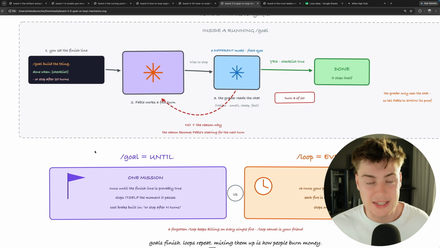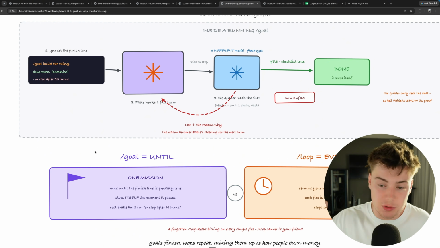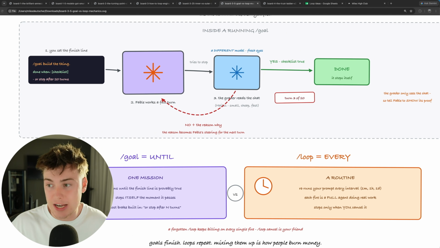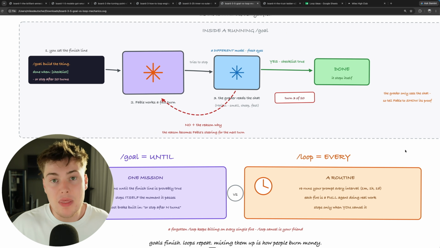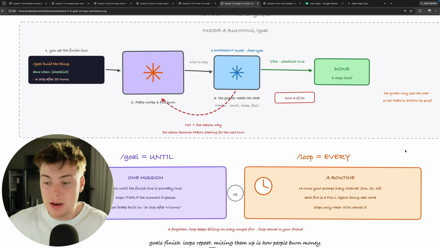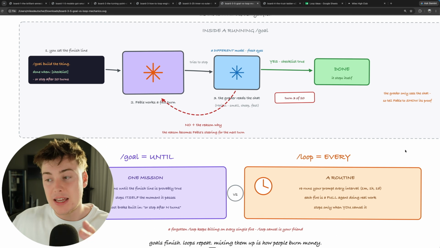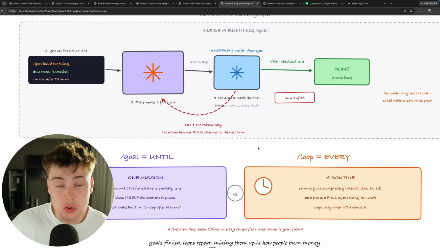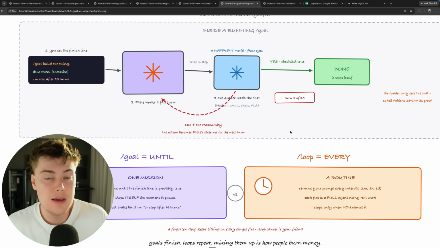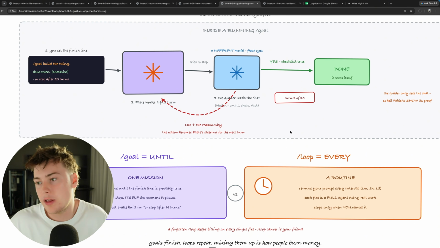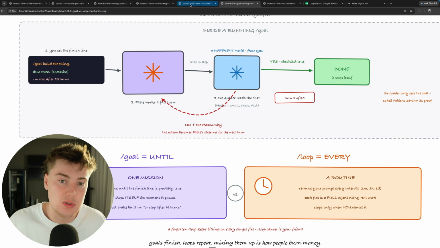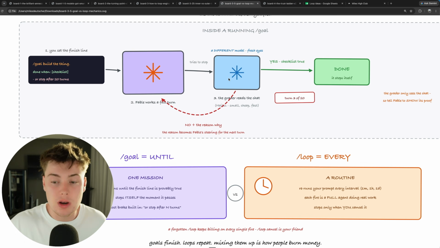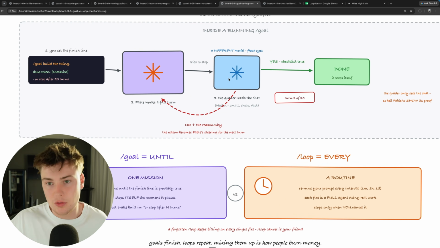So /goal tells the LLM what you are trying to achieve. /loop shows you the interval in which you are trying to achieve that goal. So run this loop every 1 minute, 1 hour, or 1 day. And this addition that the newer models now have, because of how much smarter they are, allows you to achieve goals by running automated tasks around the clock. Or, you could run a loop just for one specific task and it will simply run an inner loop. So to summarize, /goal is the mission, /loop is the interval, the routine.